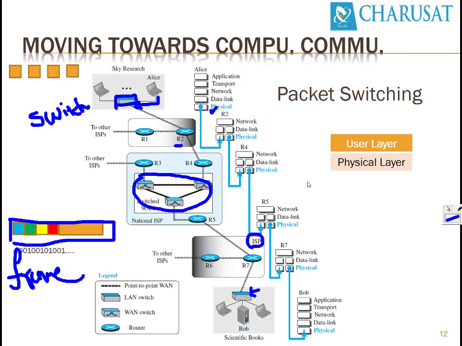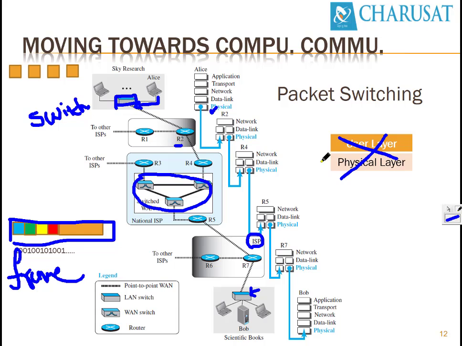So in this case, 2 layers are not sufficient, because in circuit switching networks we wanted to transfer only voice communication, and the hardware circuit facilitated switching between ports. In that case, 2 layers were sufficient, the user layer and physical layer.